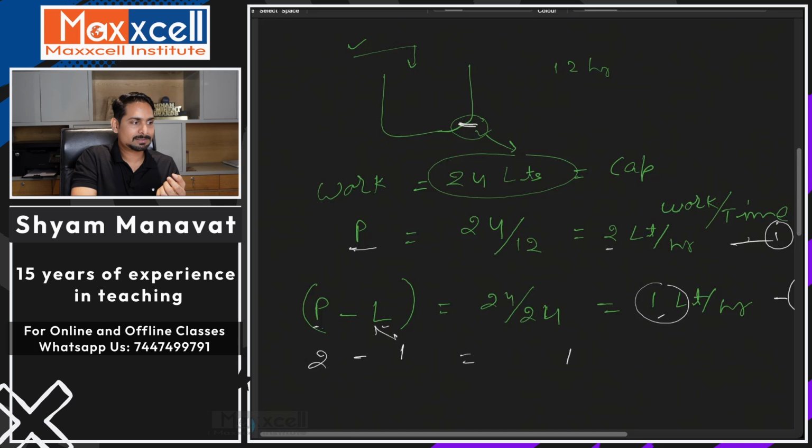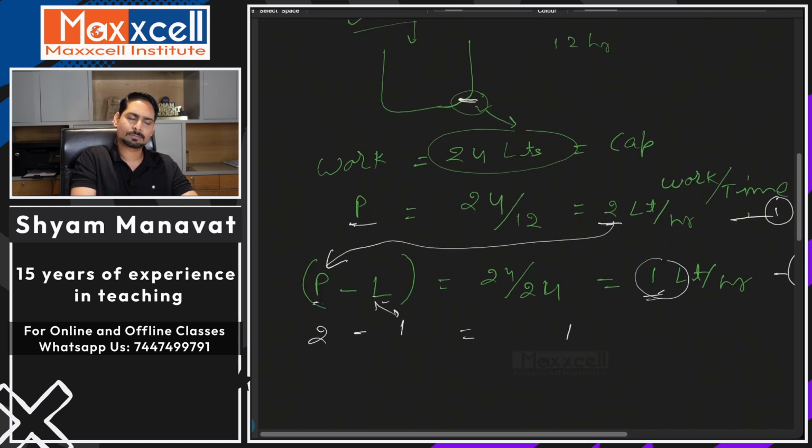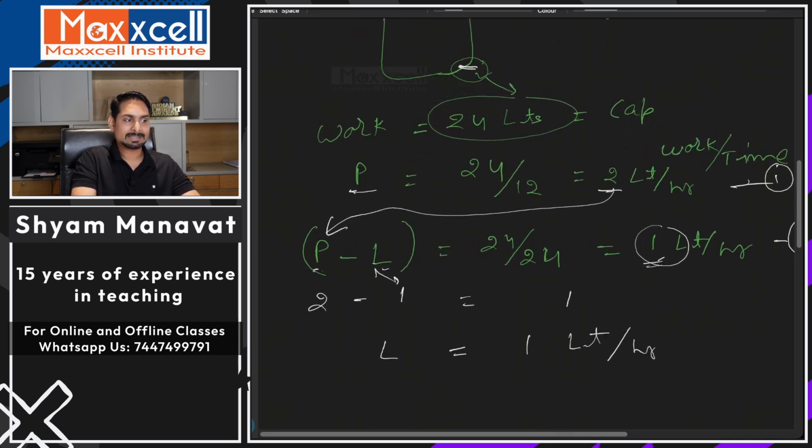So leakage efficiency should be what? 1 liter. Or you can substitute P equal to 2 here, P minus L equal to 1, and find the value of L. You will still get L equal to 1. So what is L? What have we assumed as L? L we have assumed as the efficiency of leakage. Efficiency will be in terms of work unit per unit of time, right? Okay, so leakage efficiency is 1 liter per hour.